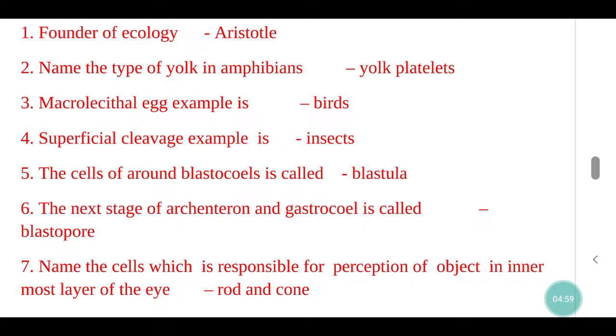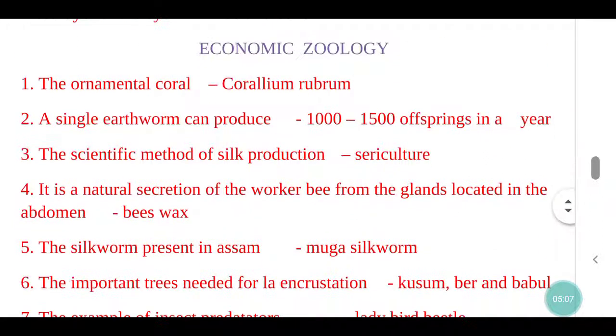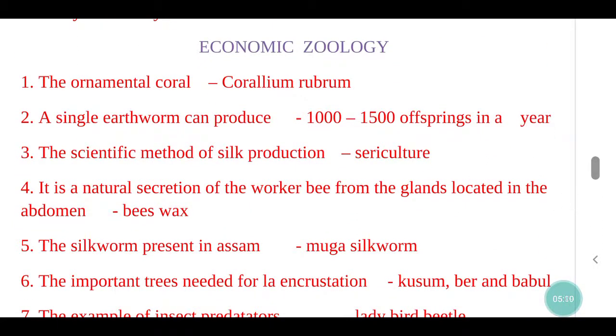Name the cells which are responsible for perception of objects in the innermost layer of the eye: rod and cone. Next, economic zoology. The ornamental coral, Corallium rubrum. A single earthworm can produce 1000 to 1500 offsprings in a year.